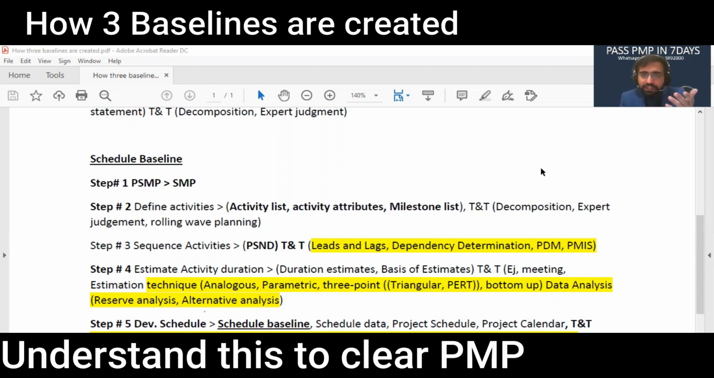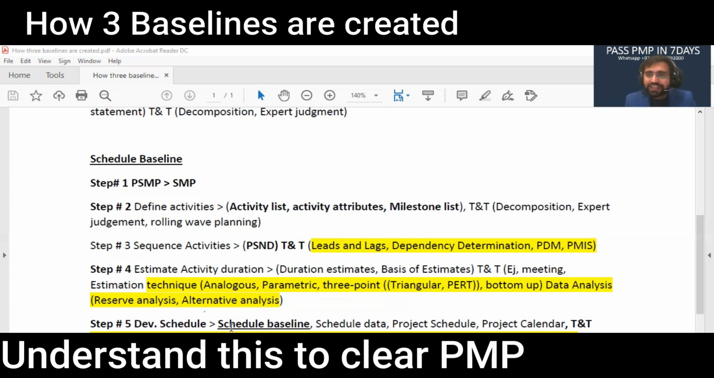Then we have reserves analysis: contingency reserves and management reserve. Contingency reserves are used for known unknowns. Management reserves are used for unknown unknowns. Contingency reserves become part of the baseline. Management reserve never becomes part of the baseline. And we also have alternatives analysis: do this way or do that way, what to do? Once we have the duration estimates and basis of estimate, we move toward developing the schedule.